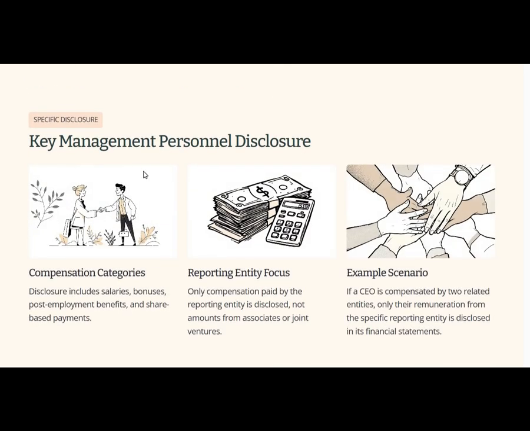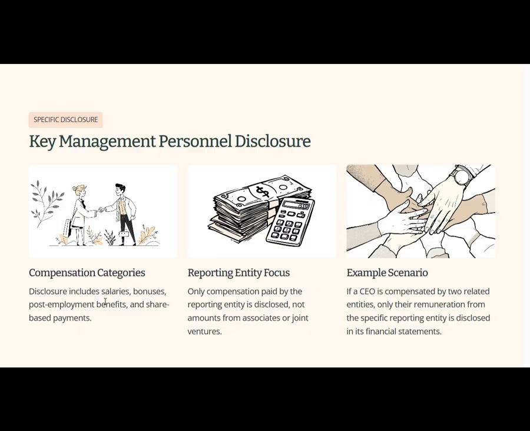Key management personnel is our next slide, and another key area of IAS 24. The disclosure should include all kinds of payments: salaries, bonuses, and so on. What does this mean? If I have a CEO who is very loyal to me, and another person with a prestigious designation in my company, I need to disclose what I am giving to my CEO and that other person.